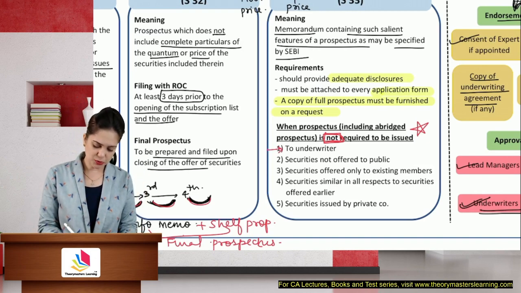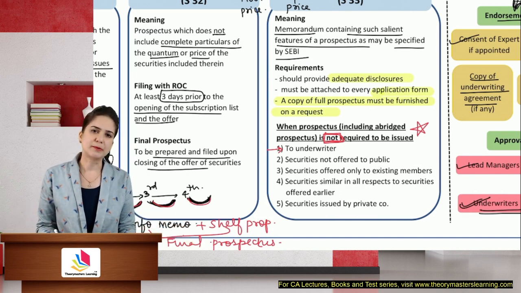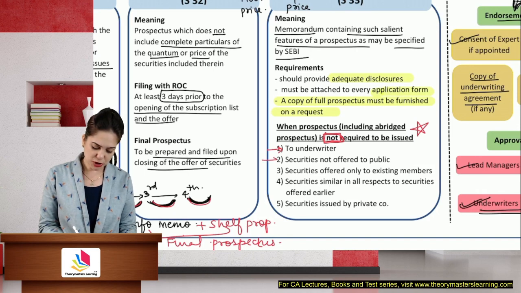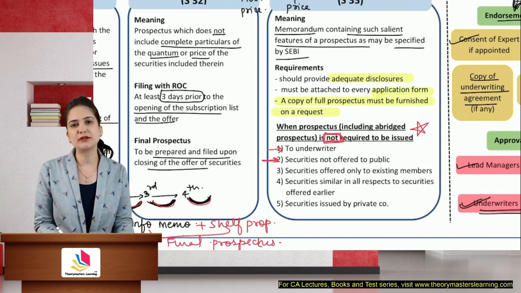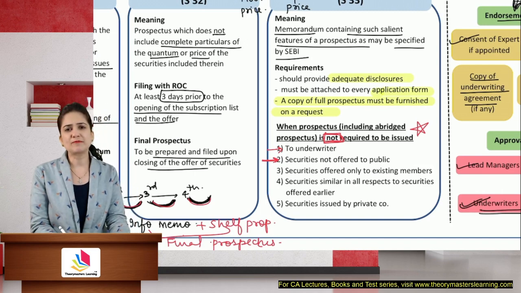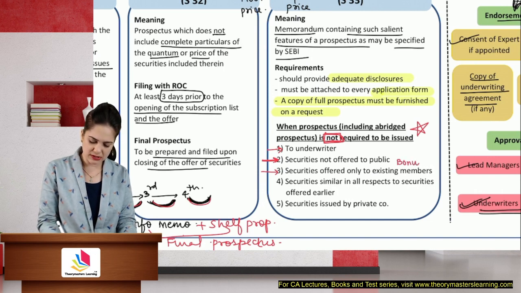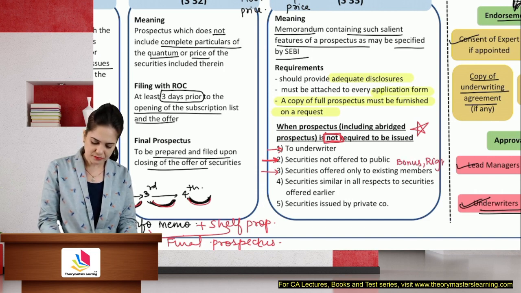When we offer shares to underwriters, they already know about the company. Why do we need to offer a prospectus? Securities which are not offered to the public, when the public is not involved, like in private placement, rights issue, bonus issue, you need not inform them, they already know about the company. Securities offered to existing members only, this includes bonus and rights issue.